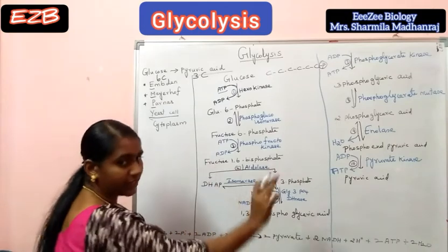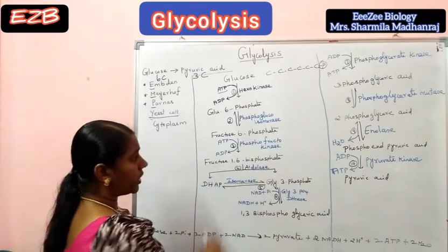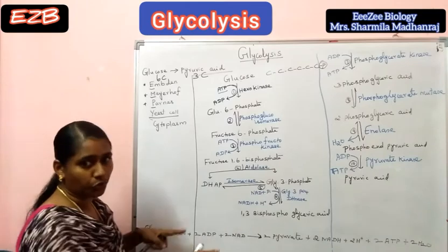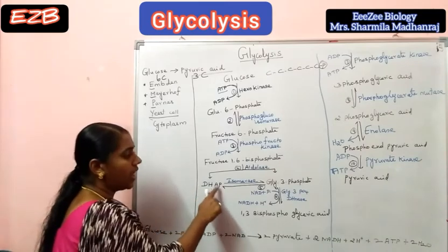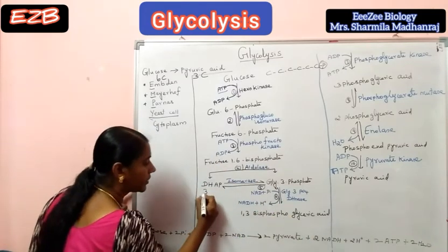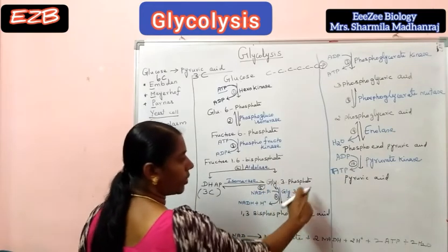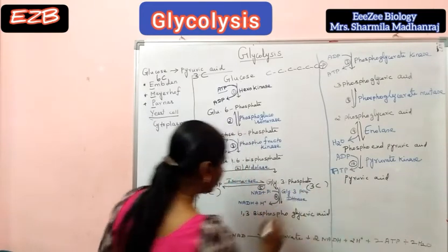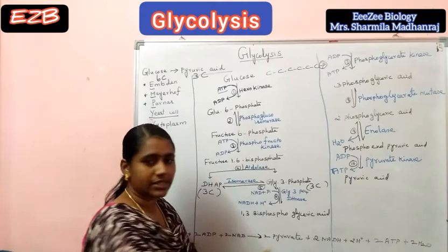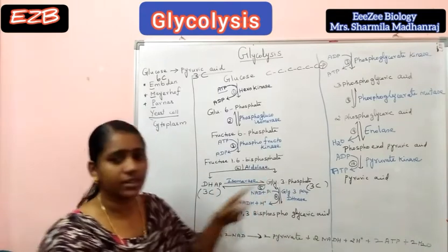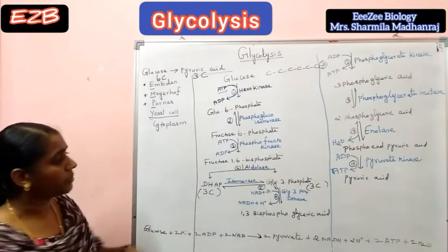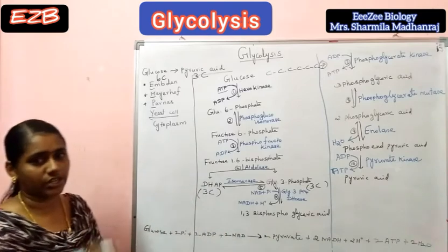The next step is the splitting phase. Here fructose 1,6-bisphosphate, a 6-carbon compound, is split into two products: dihydroxyacetone phosphate and glyceraldehyde 3-phosphate. Dihydroxyacetone phosphate is a 3-carbon compound, and glyceraldehyde 3-phosphate is also a 3-carbon compound. Next step, dihydroxyacetone phosphate is converted to glyceraldehyde 3-phosphate, and at the same time glyceraldehyde 3-phosphate is also converted to dihydroxyacetone phosphate. Here the enzyme is isomerase, and isomerization takes place.